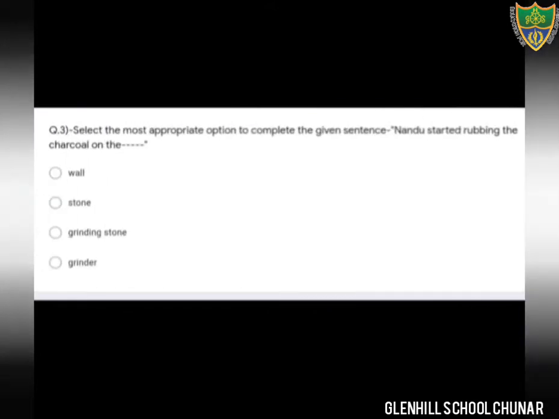Question number 3. Nandu started rubbing the charcoal on... You have to complete the sentence. The question is, select the most appropriate option to complete the sentence. Nandu started rubbing the charcoal on the grinding stone. Grinding stone is the correct option. Option number 3 is the correct option. Okay students, I hope that you all have done correct. Come to the next question.